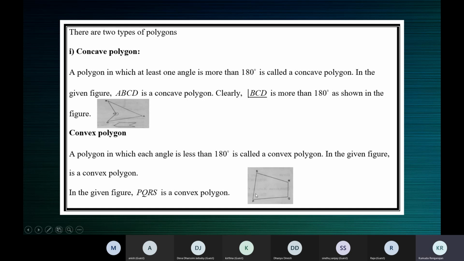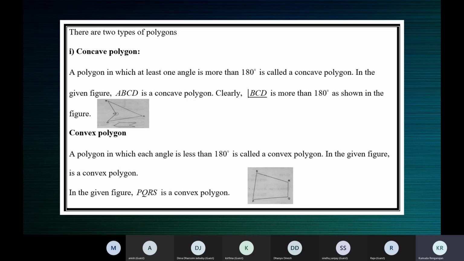In a convex polygon, each interior angle is less than 180 degrees. In a concave polygon, there will be at least one angle which measures more than 180 degrees. If in a polygon at least one angle measures more than 180, it's a concave polygon.